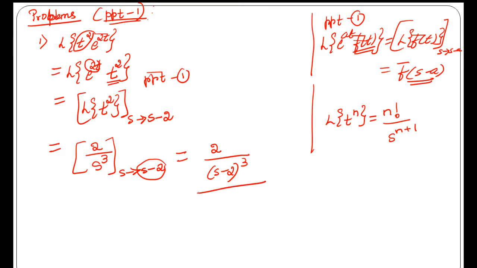Okay, this is the answer for the first problem. Laplace transform of t square e power 2t, that can be written as e power 2t into t square. So you will get 2 divided by (s minus 2) to the power 3. Okay, let's move to the second problem using the first property.